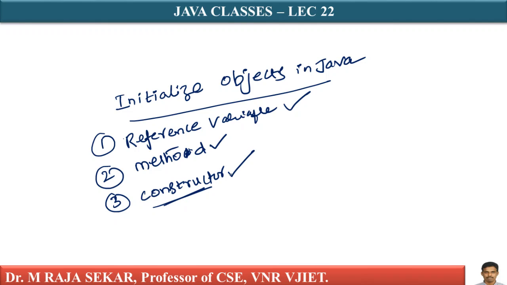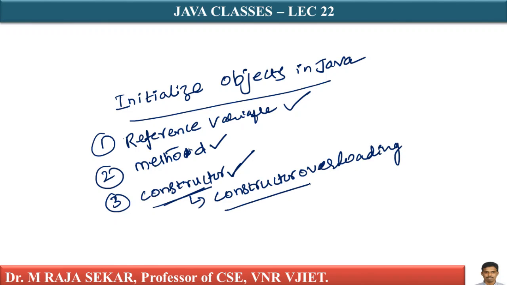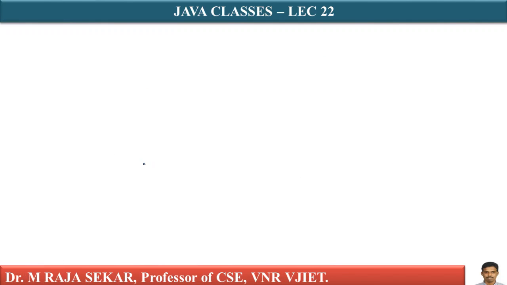For this particular topic, please refer to my lecture on constructor overloading, where I discussed how to initialize an object by using constructor. Now, in this class, we will try to understand one of the important concepts in Java programming